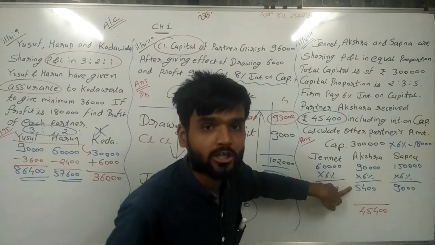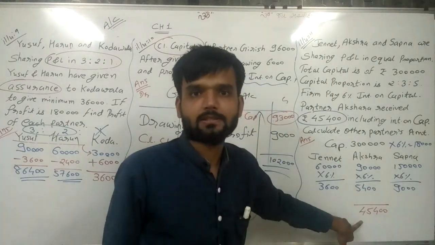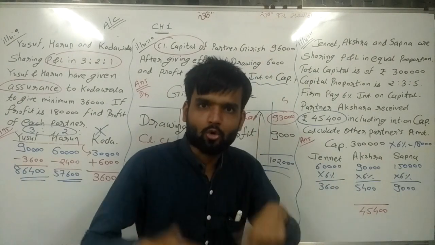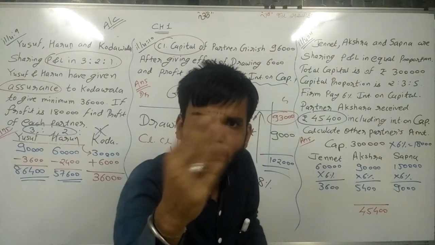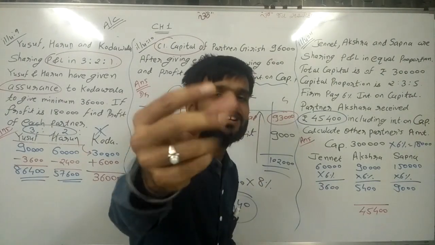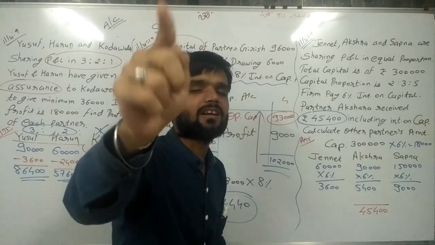Means this 5,400 rupees is included in this 45,400 rupees. So we know that interest is included. But what other amount is included in this 45,400? Think, please. What does a partner receive?